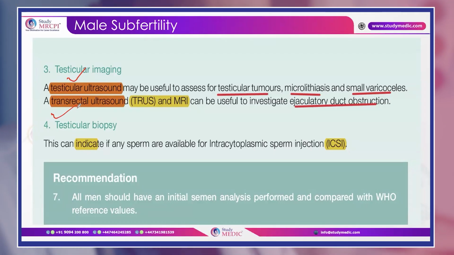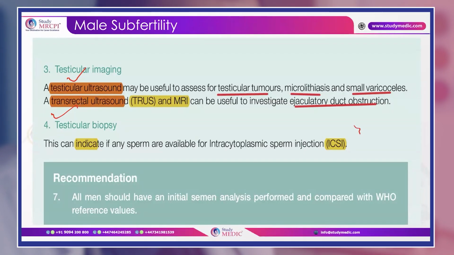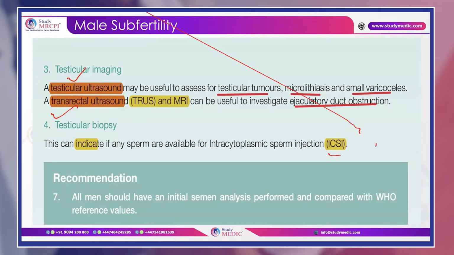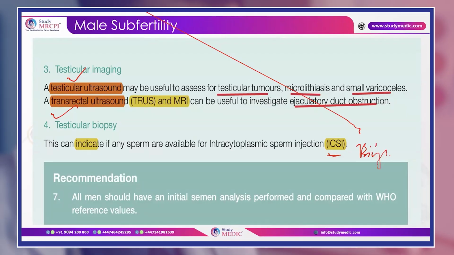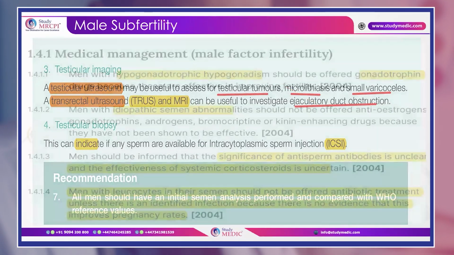And if all the tests are done and the patient wants to have his own sperm and we need to detect if any sperm are available, the best option is to go for ICSI. Okay, that is biopsy followed by ICSI. Okay, so this is very, very important. You have to remember.